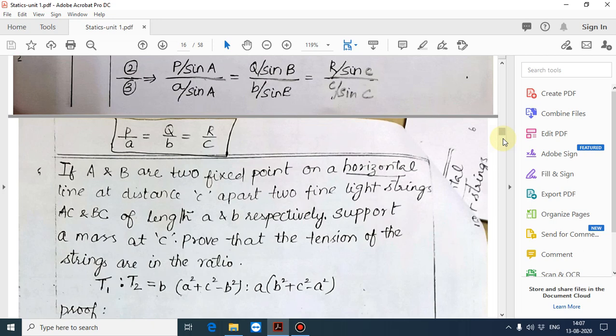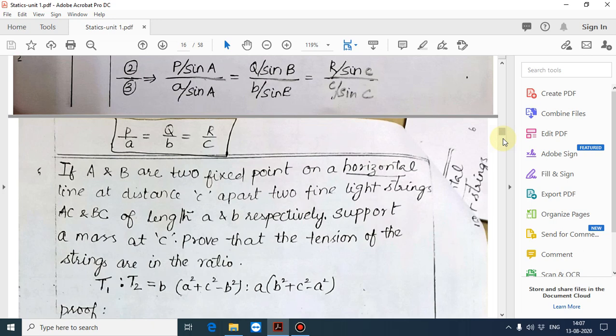Next, you see the second problem. If A and B are two fixed points on a horizontal line at a distance c, two light strings AC and BC of lengths a and b respectively are attached to a mass at C. Prove that the tensions in the strings are in the ratio T1 is to T2 is equal to b into (a square plus c square minus b square) is to a into (b square plus c square minus a square).